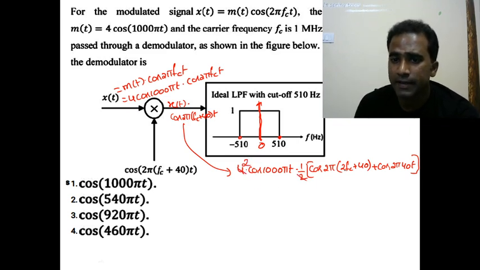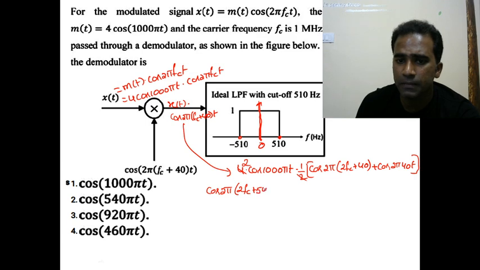Now it is 2 cos a cos b again. So 2 cos terms multiplied. So we can expand it as cos of, let us write this as 2 pi into 500, 2 pi into 2 fc plus 40 plus 500 is 540 into t plus cos of a minus b will be cos of 2 pi into 2 fc plus 40 minus 500 is minus 460 into t plus